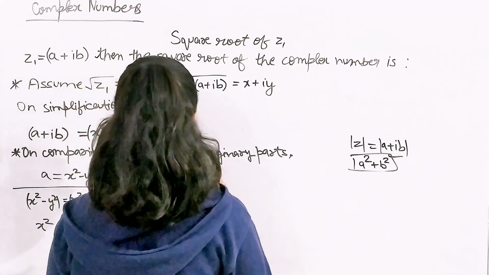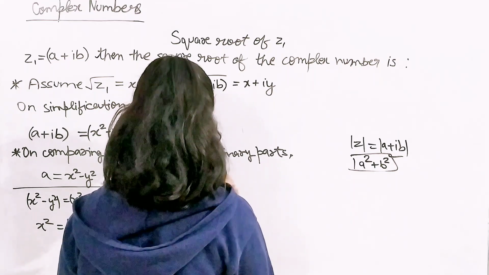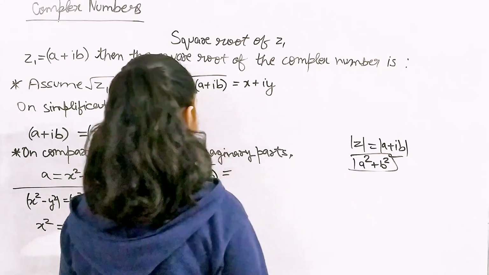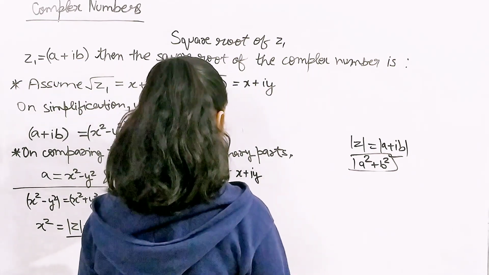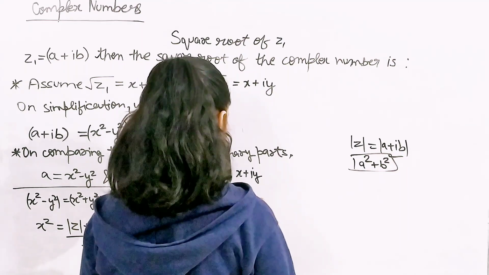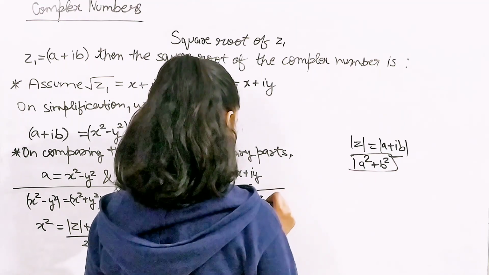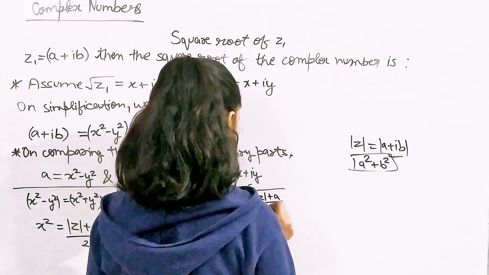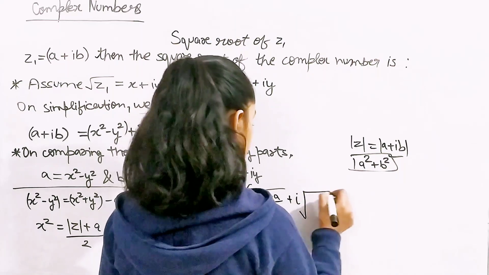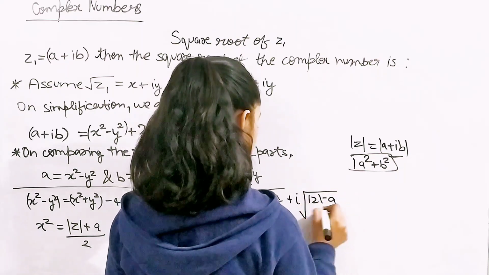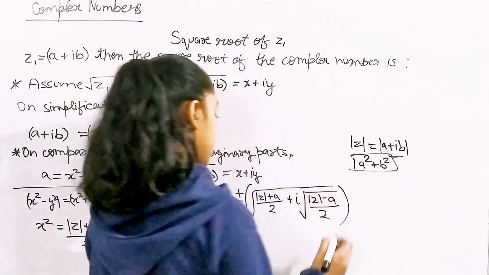The square root of a plus iota b is equal to x plus iota y, which is going to be plus minus a big bracket, under root mod z plus a by 2, plus iota under root mod z minus a by 2, and close. Okay? So you can just take it this way.